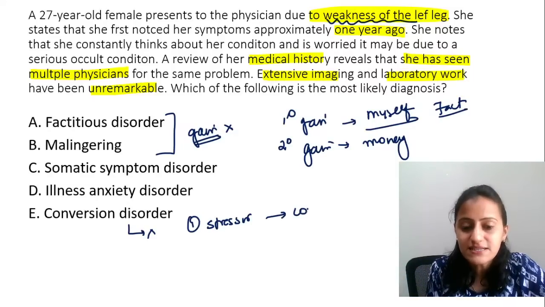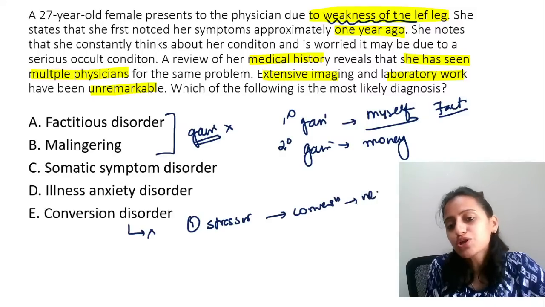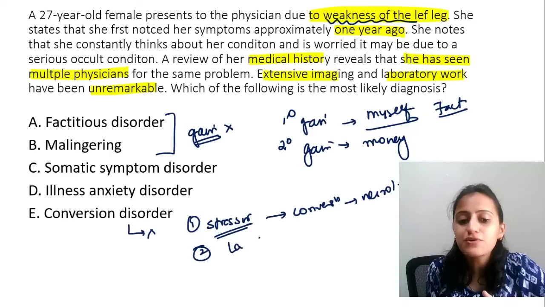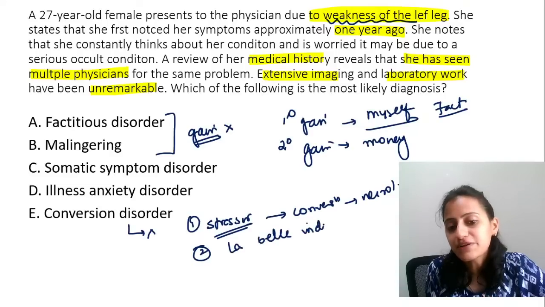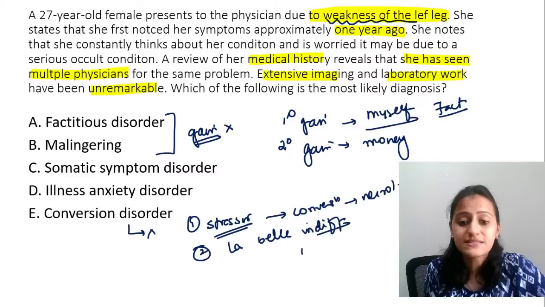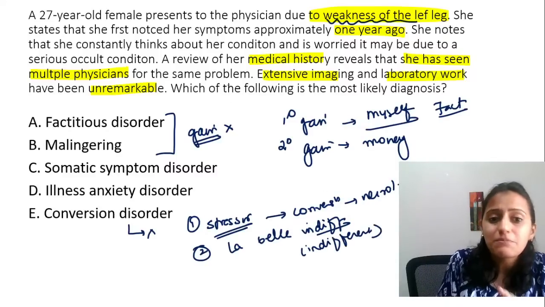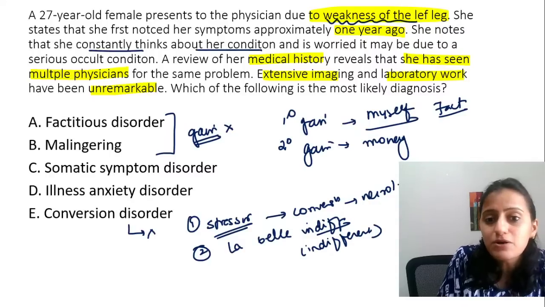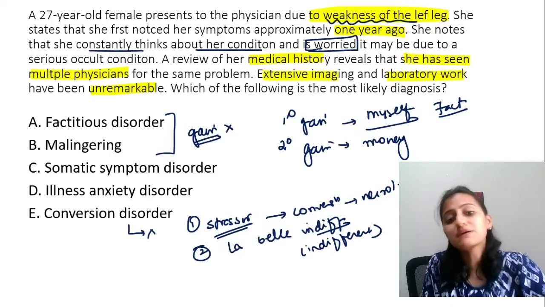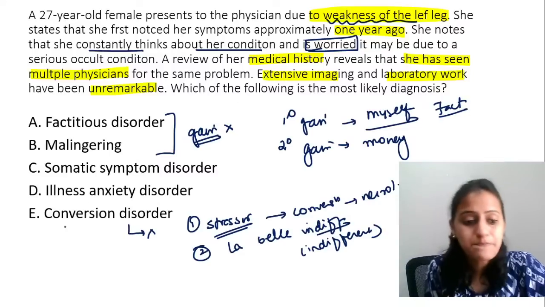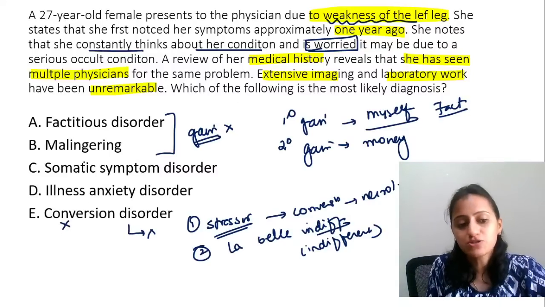Remember, stressor leads to conversion to neurological deficit. So there's a presence of stressor, and you have la belle indifference. The patient is indifferent to the symptoms. Here, the patient is constantly thinking about the condition and is worried. That means the patient is not indifferent. Okay? So, this is not a conversion disorder.